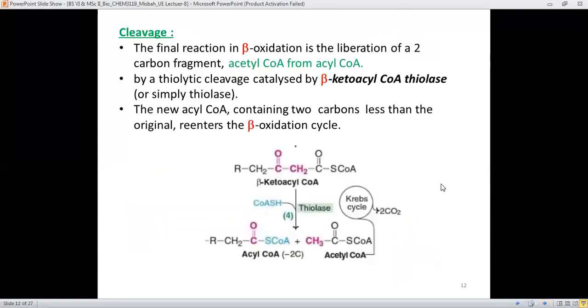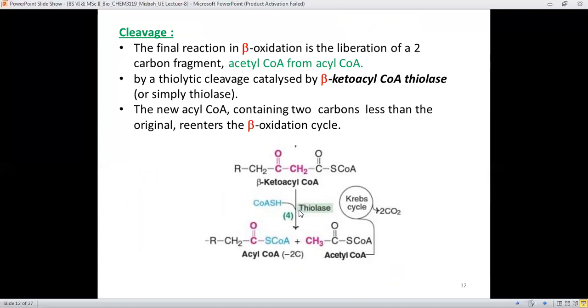The final reaction is the cleavage of this beta-ketoacyl CoA. For this reaction, the enzyme involved is the thiolase enzyme, and this enzyme is in fact the beta-ketoacyl CoA thiolase.